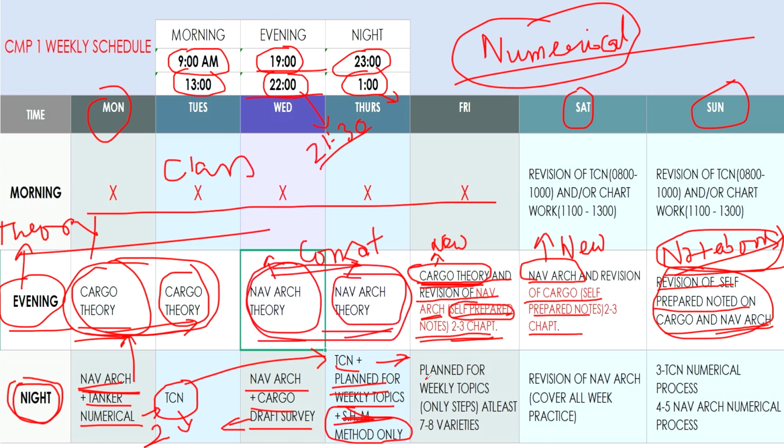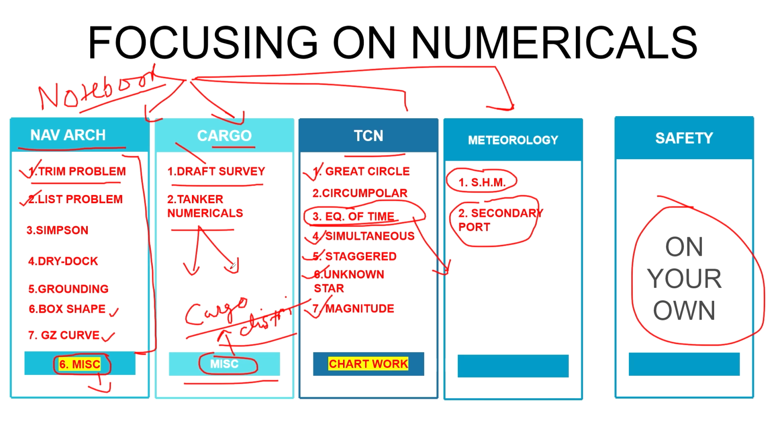Then on Friday I have planned a long night for weekly topics, only steps. So at least 7 to 8 varieties. Whatever topic you have known, make varieties. Suppose trim problem is going on. In the trim problem there are also varieties. What type of variety? One density, same density, different density, and from one density to another density. So here are already 3 types of variety.